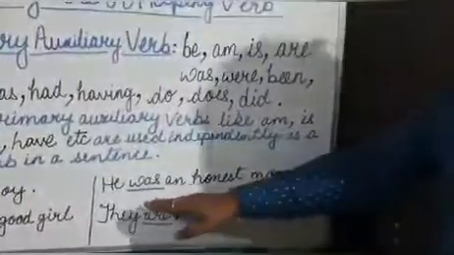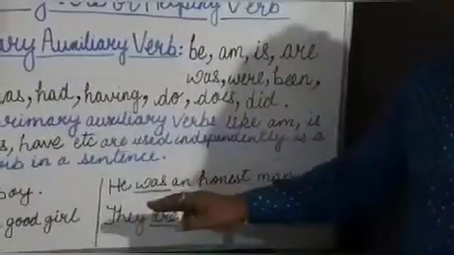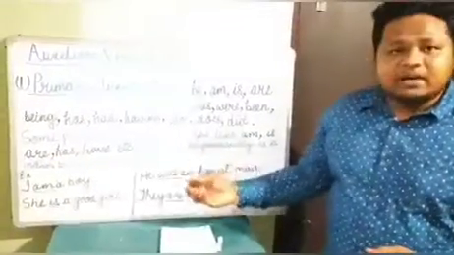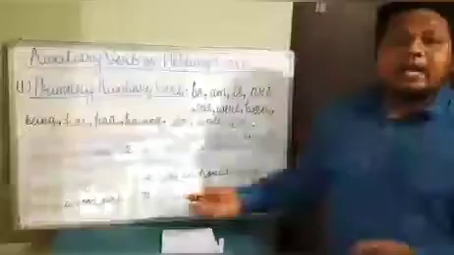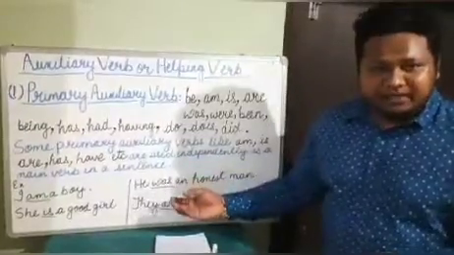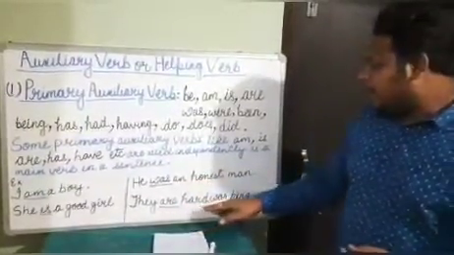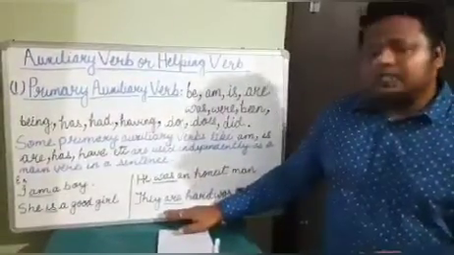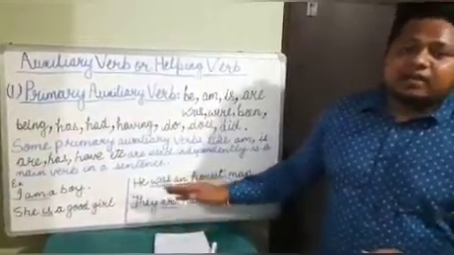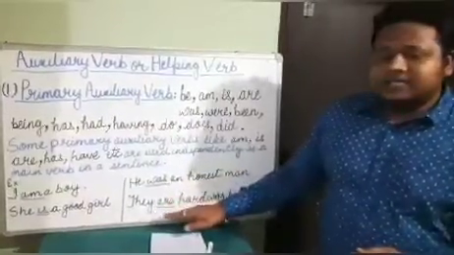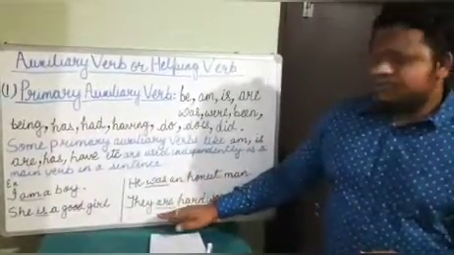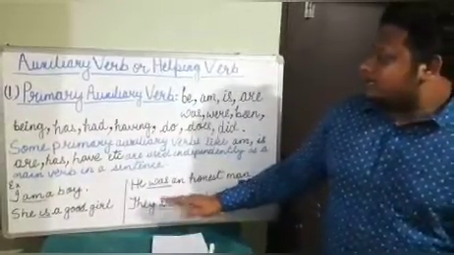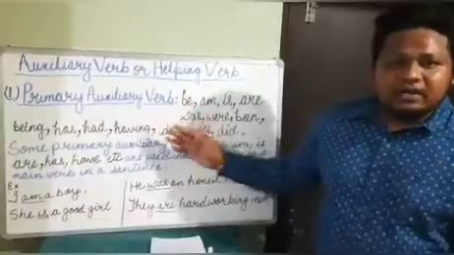Here the verb was is showing the auxiliary verb as a main verb and also the state of being. They are hardworking men. Here the auxiliary verb are is working as the main verb of the sentence as well as it shows the state of being. So this is about the primary auxiliary verb.